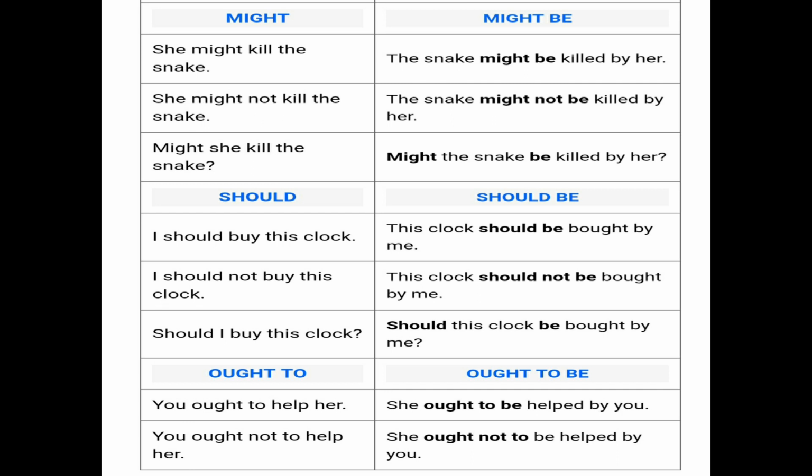Then next is ought to. When the modal auxiliary verb ought to is given in the sentence, then it will change into ought to be plus verb third form. You ought to help her. Then it will become like this: she ought to be helped by you. You ought not to help her. She ought not to be helped by you. So as you have seen, what we do is write the modal plus be plus verb third form. I hope you understand this change in the form of the modal auxiliary verbs.